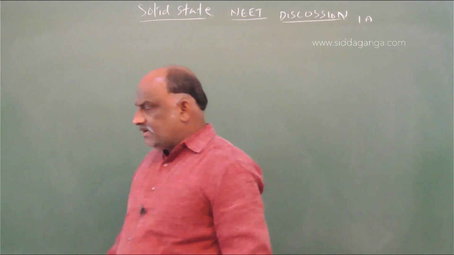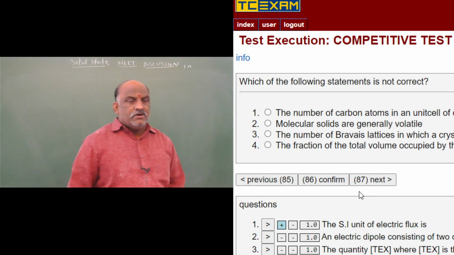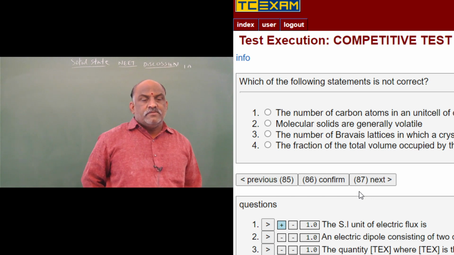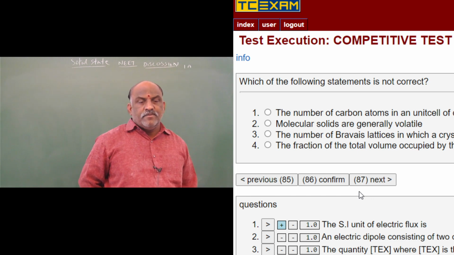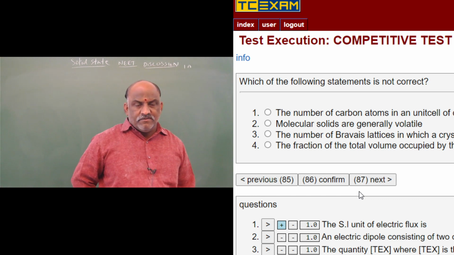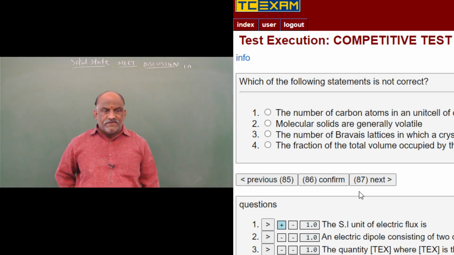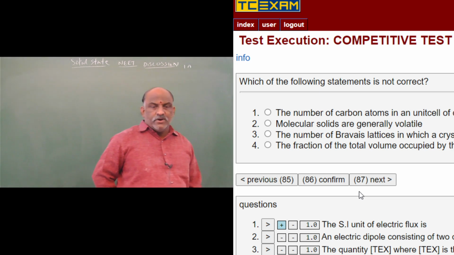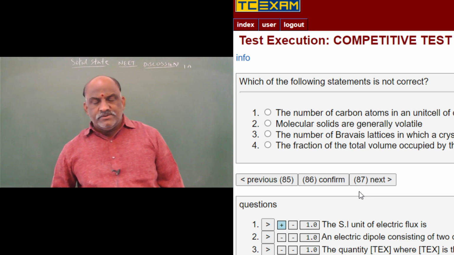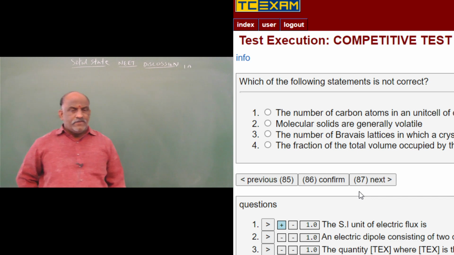Next, remaining 5 questions were there. Which of the following statements is not correct? The number of carbon atoms in a unit cell of diamond is 4. Molecular solids are generally volatile. The number of Bravais lattices into which crystals can be categorized is 14. The fraction of the total volume occupied by the atoms in a primitive cell is 0.48. Yes. Simple cube it is.